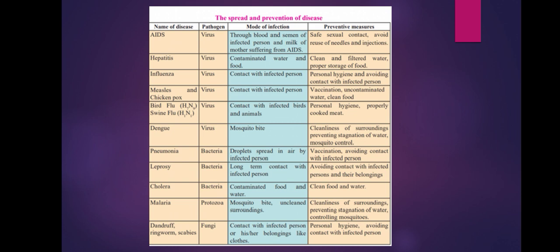So this is the favourable place for the mosquitoes to breed the larvae, and so then again this mosquito spreads like anything and we will suffer from these diseases. So cleanliness of the surrounding, preventing the stagnation of water and controlling the mosquito is the remedy to protect ourselves from this dangerous malaria. Then comes the fungal infection, that is dandruff, ringworm, scabies.